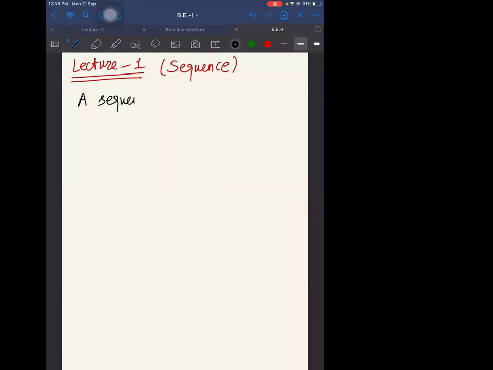A sequence is a function from N to R or C. That means a sequence is a function from the set of natural numbers to the set of real numbers or complex numbers. That's it. Generally we will be dealing with real numbers rather than complex numbers. So let's start with a few examples.